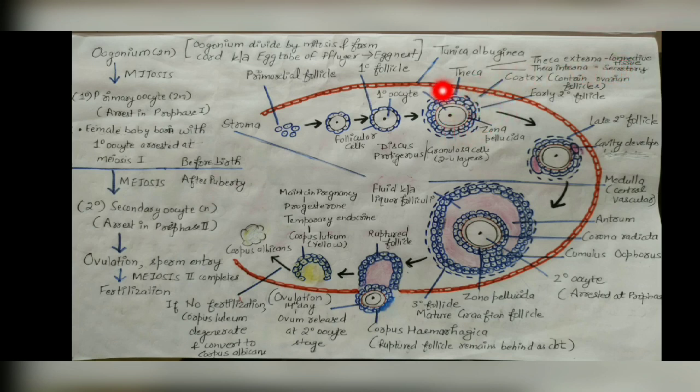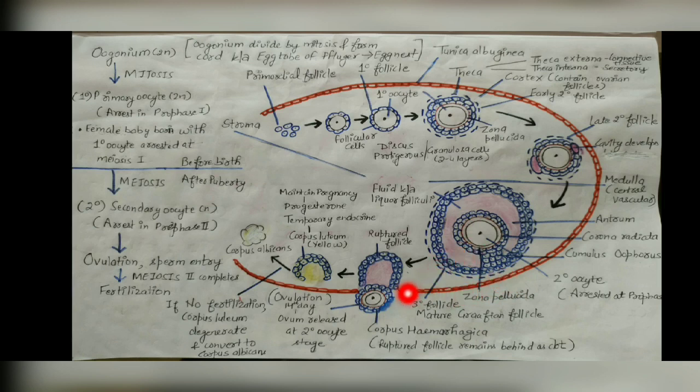So this is the structure of our early secondary follicles. What is a late secondary follicle? When the cavities develop. Cavities will develop in these granulosa cells, then we say it is a late secondary follicle. That is the characteristic of a late secondary follicle. And finally this late secondary follicle is converted into our mature Graafian follicle.